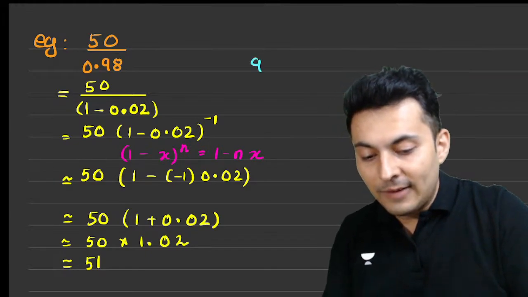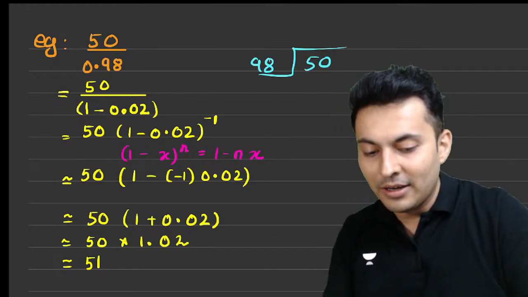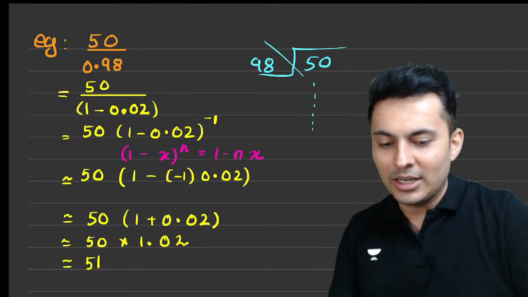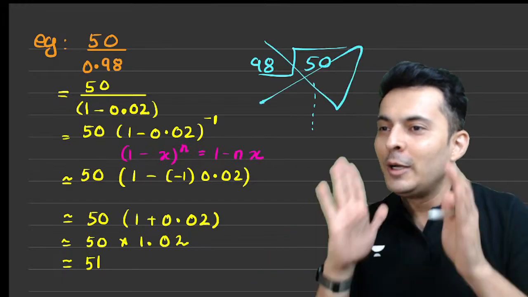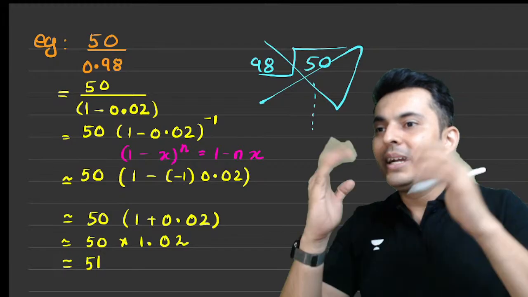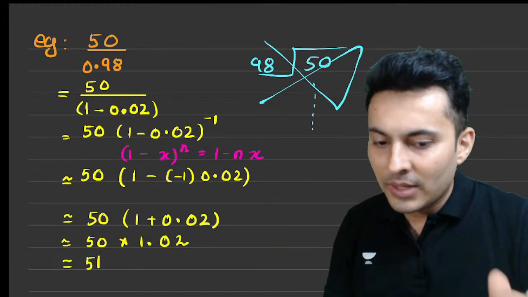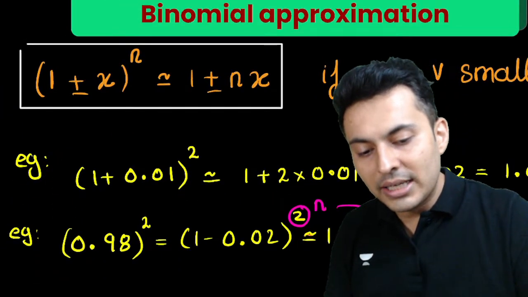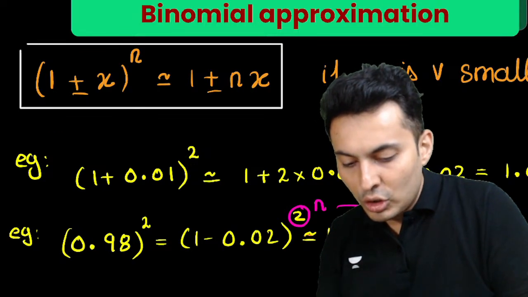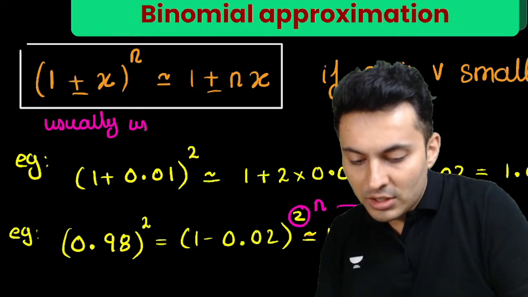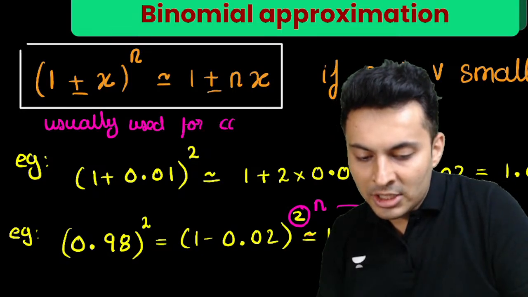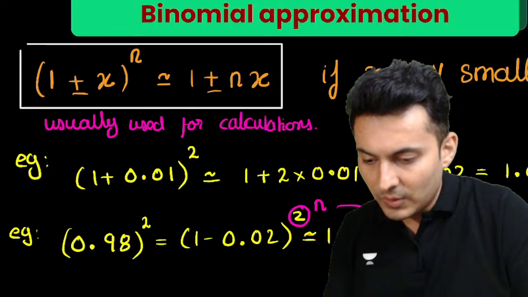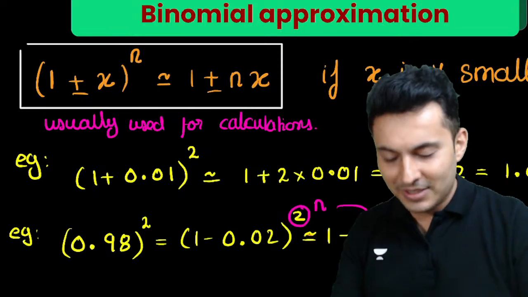A lot of people think I will have to do this 98 over here, 50 over here, do all this bakwas process. No, you don't have to do all this. Not needed at all. You can directly do it using binomial. Have I made calculations easy for you? So where do you use binomial theorem, guys? Usually it is used for calculations in physics or even in chemistry. Both the places. Okay, keep this in mind. Usually used for calculations. Very nice.